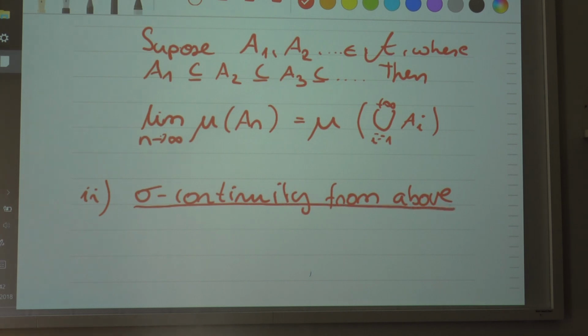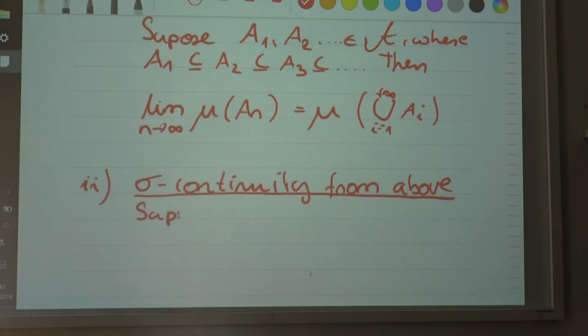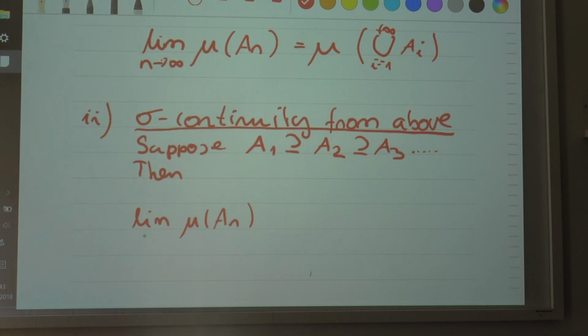And what you have here is the other way around. Suppose these sets form a decreasing sequence, so A1 is a superset of A2, A2 is a superset of A3, A3 is a superset of and so on. Then the limit of the image, taking the last one and then the limit of them, will be equal to the image of the intersection of these sets.